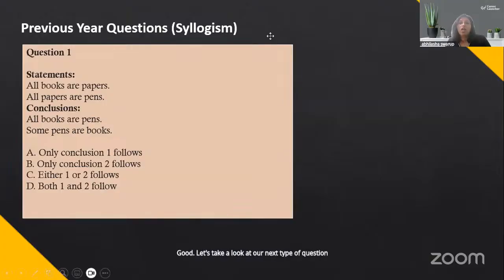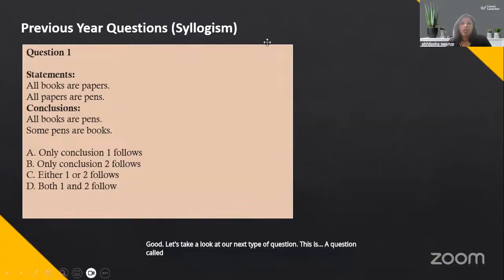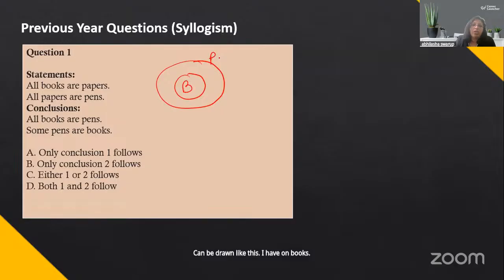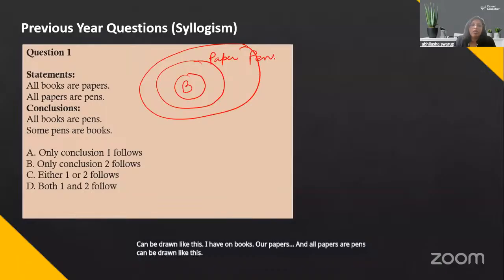This is a question called syllogism. You can solve it either through rules or through Venn diagrams. The choice is yours. Okay. So let me do one for you and the others you do. So all books are papers can be drawn like this. I have all books are papers and all papers are pens can be drawn like this. Okay.